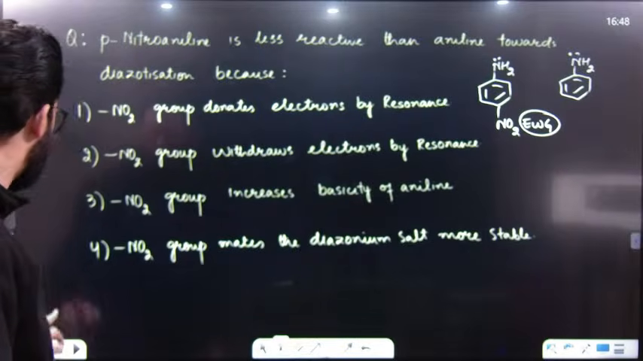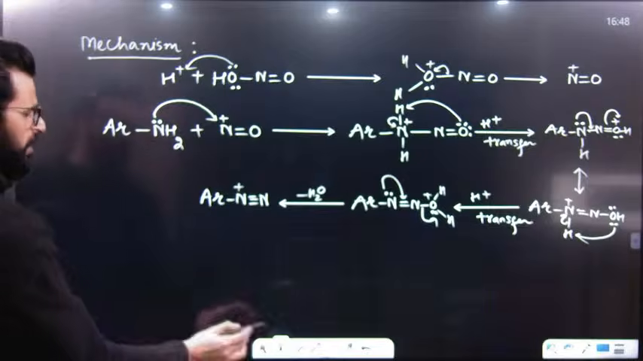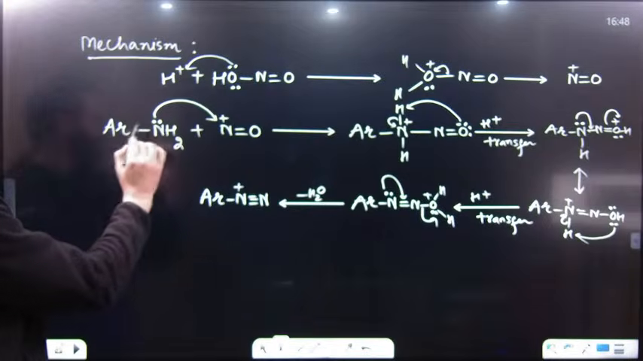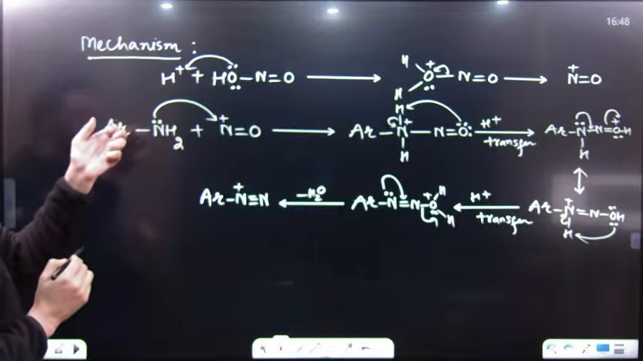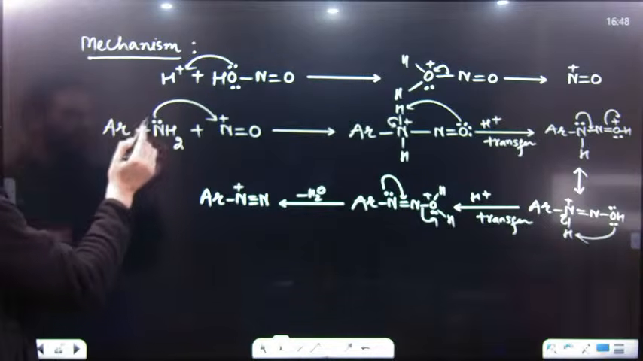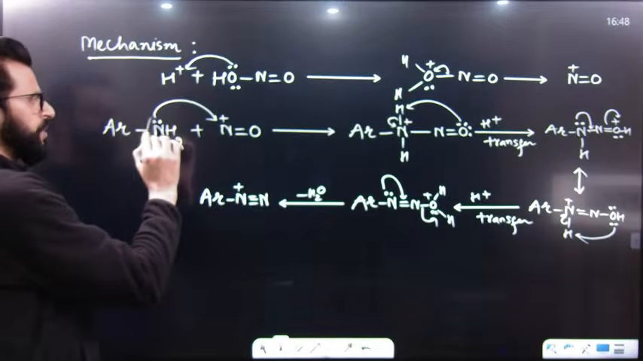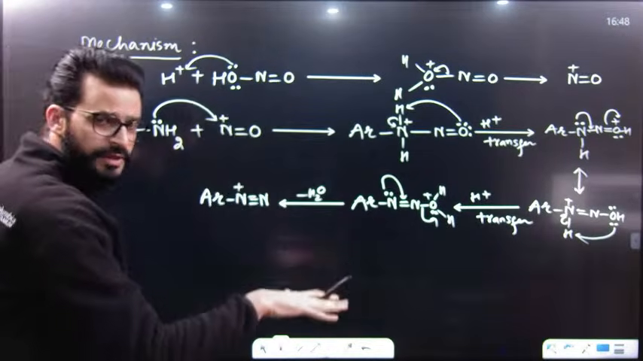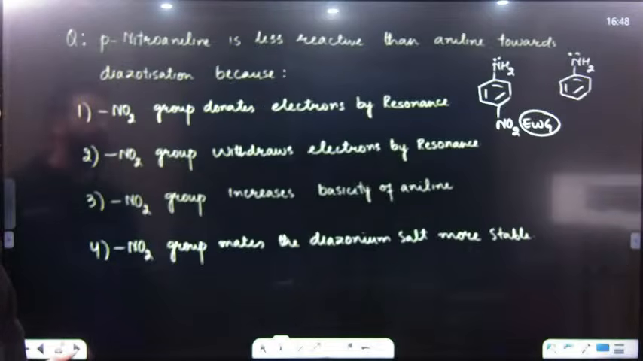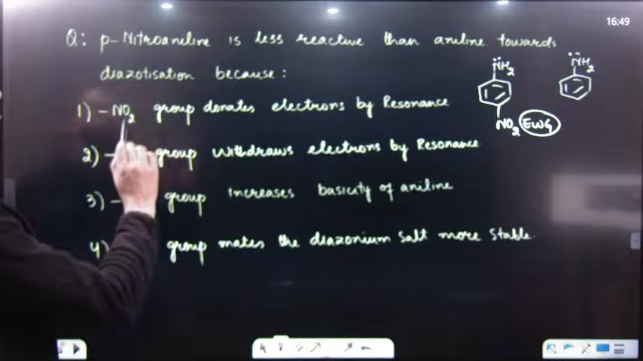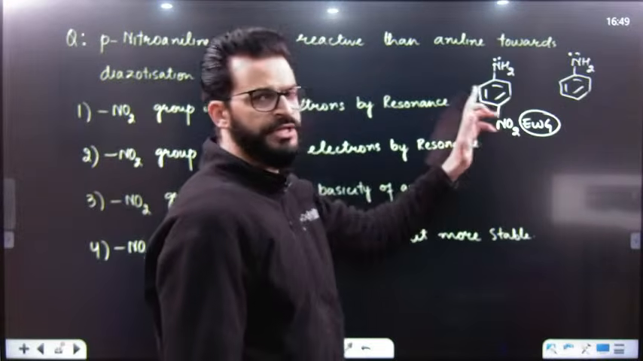Why is it so? Look towards the mechanism. If we are having a phenyl ring over here, that means aniline. In another case, we are having an electron withdrawing group. So what will the electron withdrawing group do? It will withdraw electrons and decrease the electron density of the nitrogen. If electron density is decreased, attack will be slower. Slower attack means the amine will be less reactive. So why is it less reactive than aniline? The reason is the presence of the electron withdrawing group.